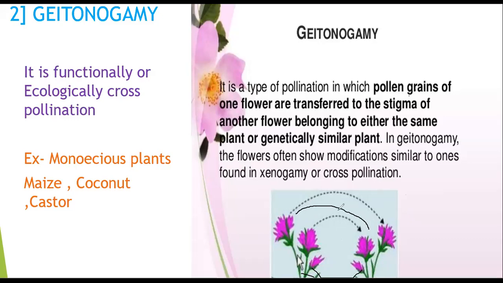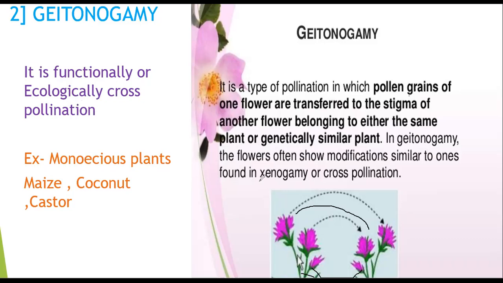Such pollination is called geitonogamy. It is the type of pollination in which pollen grains of one flower are transferred to the stigma of another flower belonging to either the same plant or a genetically similar plant. Genetically it is equivalent to self-pollination, but functionally or ecologically it is cross-pollination. Examples are all monoecious plants.